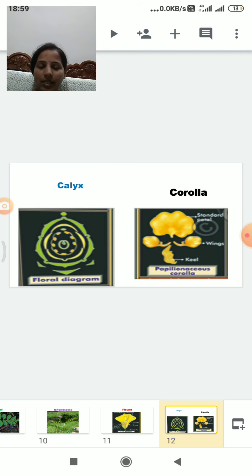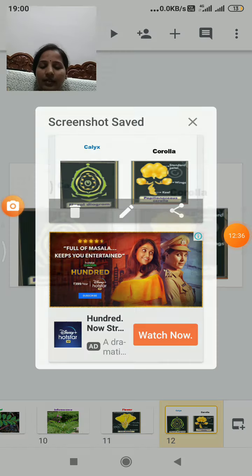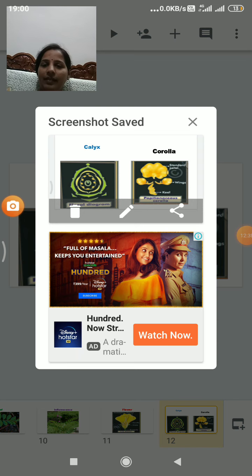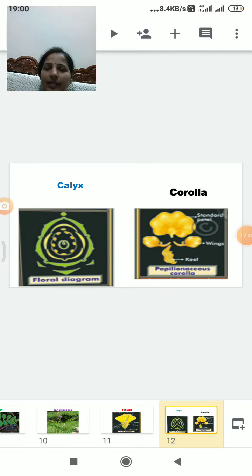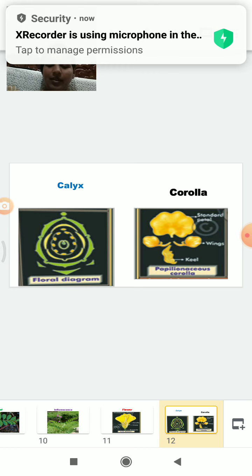Papilionaceous corolla is present in the inflorescence. Papilionaceous means 5 petals are present. Upper side is generally the standard petal, and below the standard petal 2 wing-like petals are present, that is wing petals or alae, and the interior ones. So this type of corolla is called papilionaceous corolla.